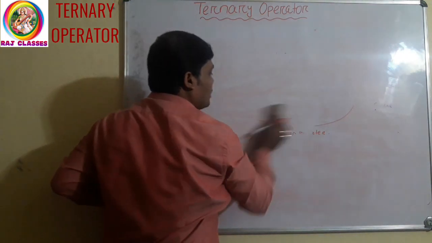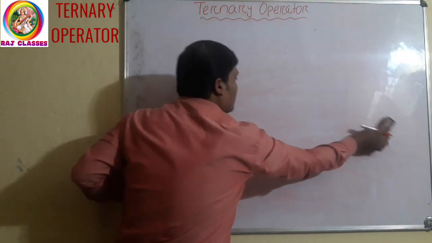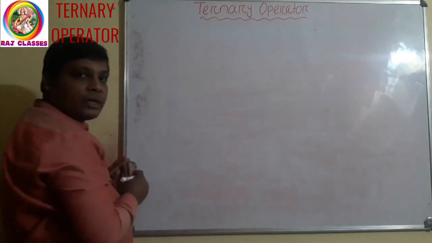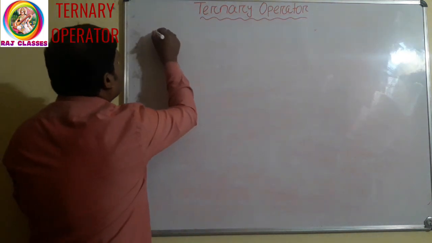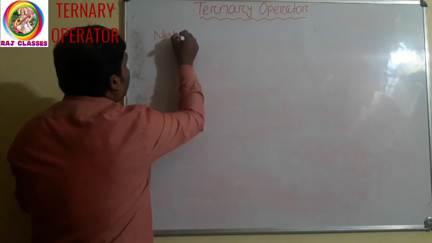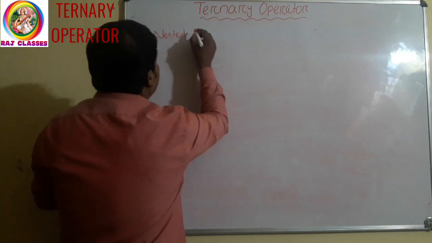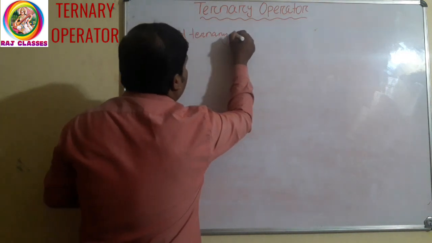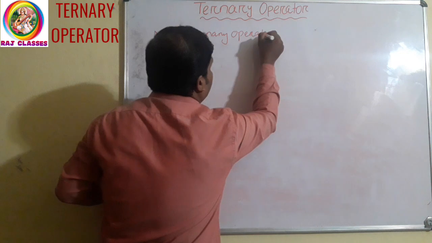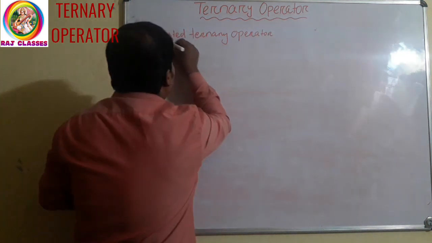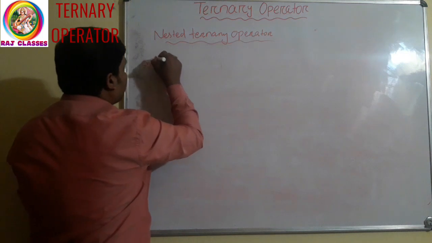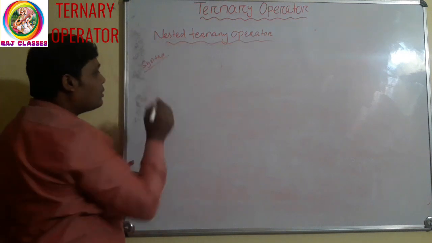Nested means what? If one ternary operator is present inside another ternary operator. Clear? Nested ternary operator. You can see the syntax. Clear?